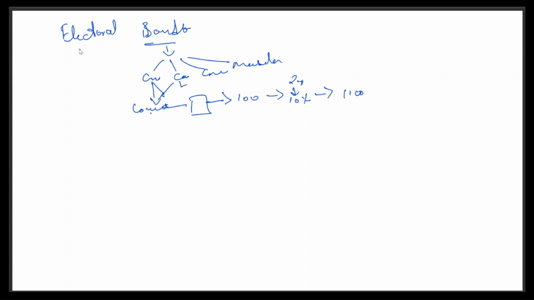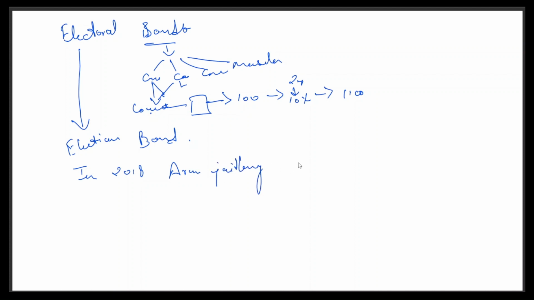And when it relates to elections, it becomes electoral bonds. Electoral bonds came into being in 2018. The then finance minister Arun Jaitley proposed this legislation in Parliament, and it got passed.